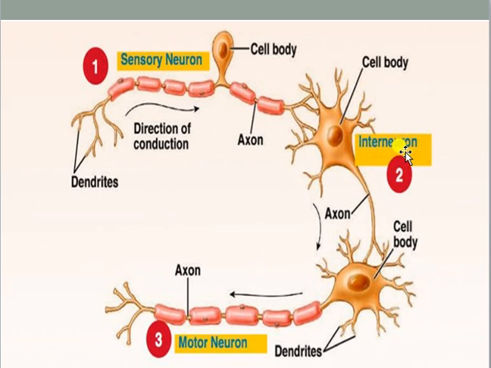This neuron functions as the analyzer, because it analyzes the type of stimulus that has come, and after analyzing the stimulus, what type of response can be given against that stimulus is decided by this interneuron only. This can also be called the internuncial neuron. Again I am repeating, this can also be called the internuncial neuron or relay neuron.